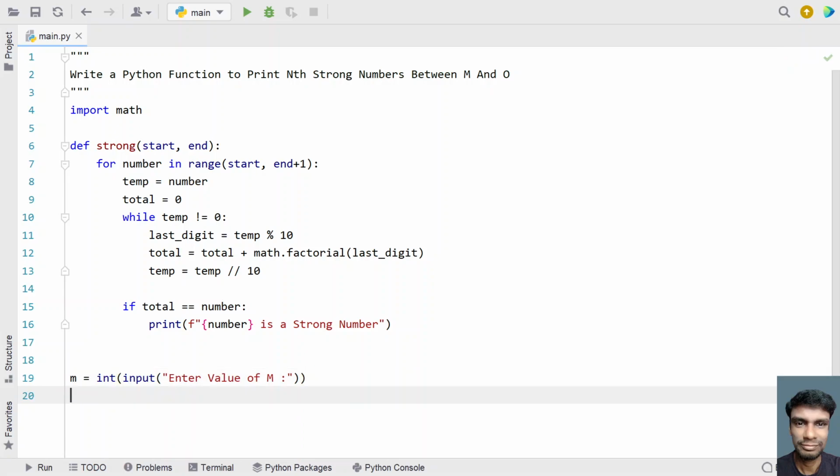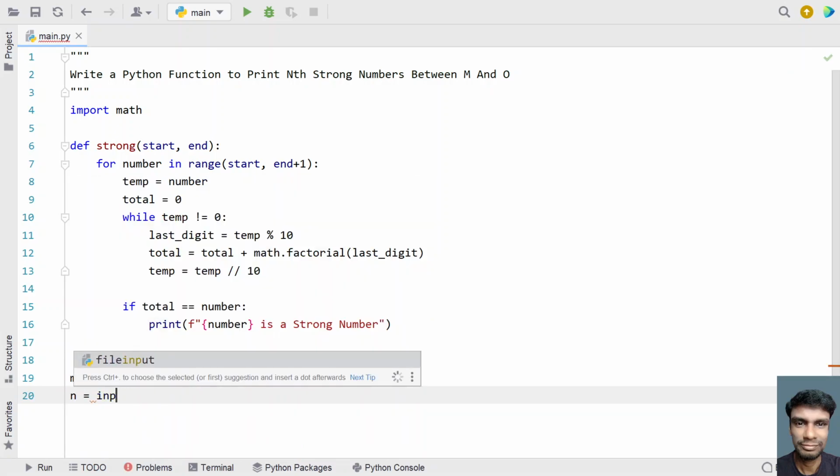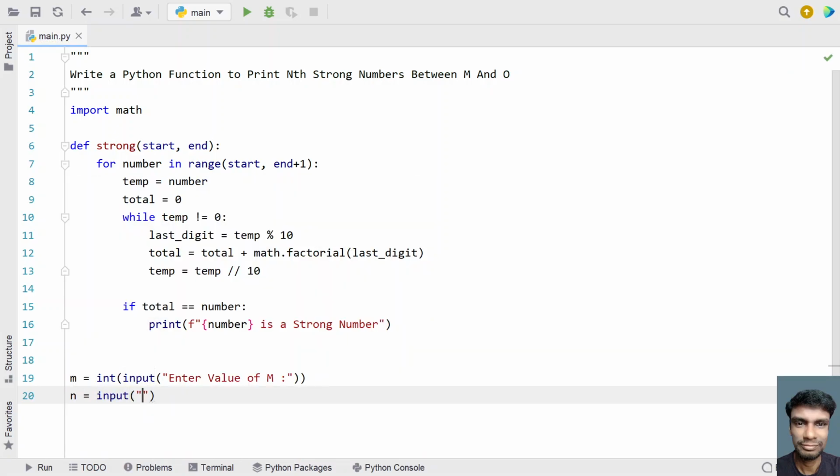Again let's take n equal to, let's use the input function, and here let's take enter value of o, and again convert this to an integer. Sorry, this is o, not n, since we have to find the value of n.